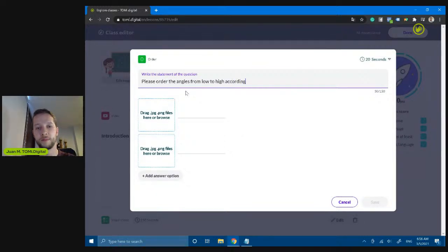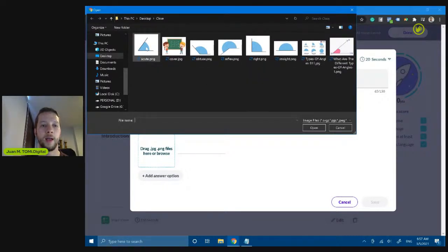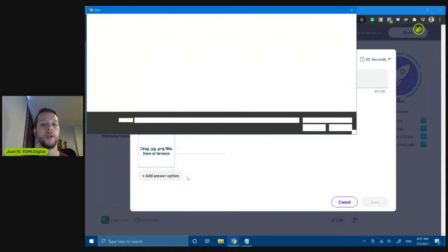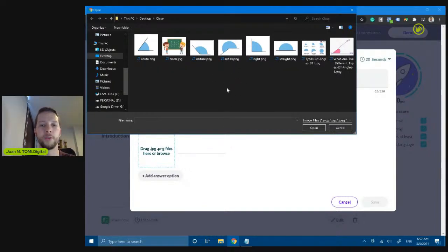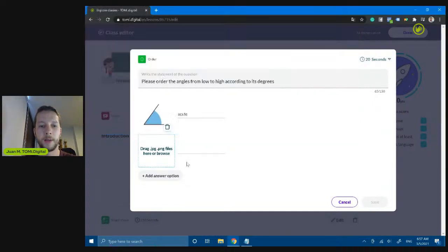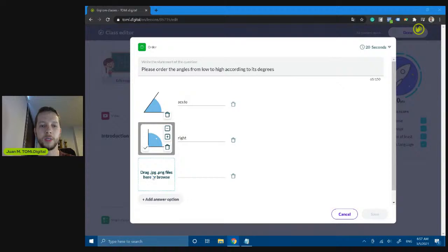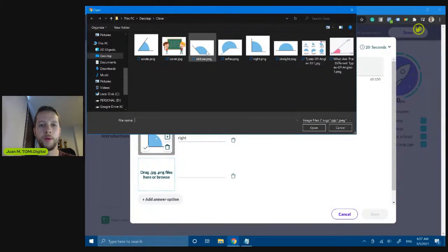According to its degrees. And I already prepared multiple images here. So I have an acute angle. I need to use the right order. So TOMi is going to scramble it for students. So I need to use the right order here, and TOMi is going to scramble it after. So after this, I'm going to use the right angle. After this, I'm going to use the image of the obtuse.